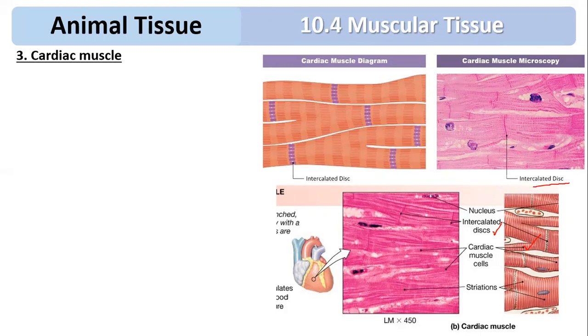Therefore, a heart where these muscles are present is called a myogenic heart.